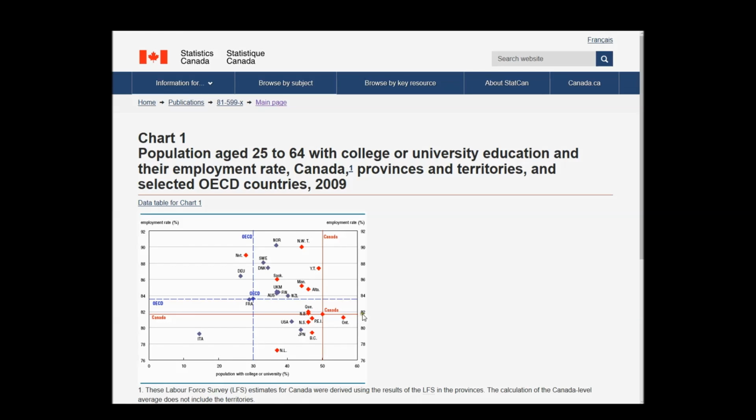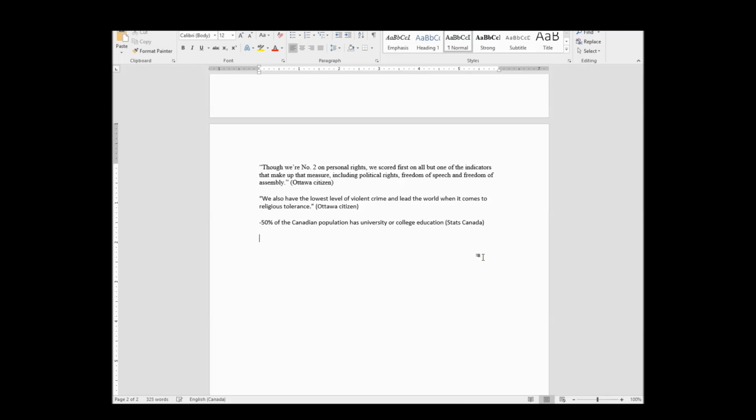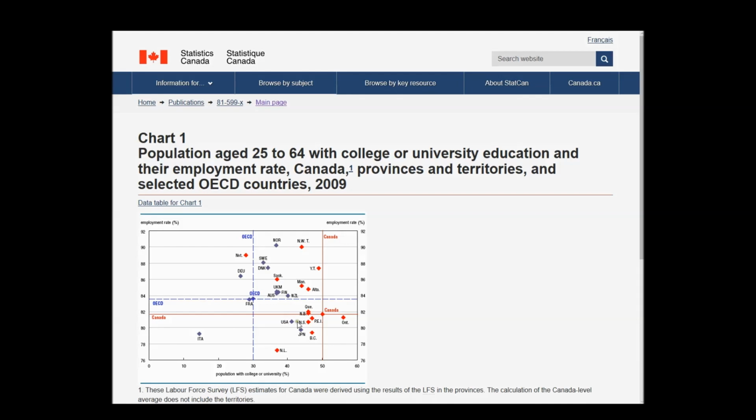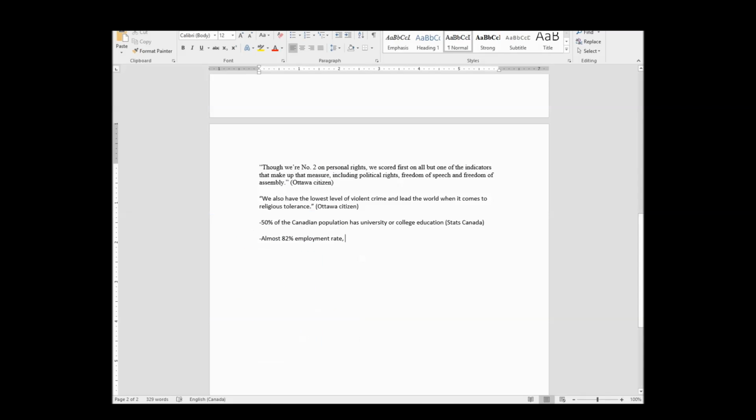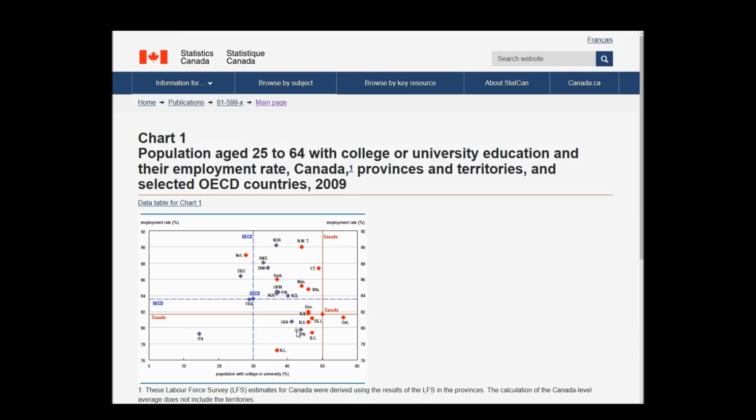So we're going to say that Canada has almost 82%, because I actually can't read this chart. I don't know what to make of this. So let's just say almost 82% employment rate. And then we have to compare it, compared to the USA, which appears to have 81. Like if I follow this along, that's kind of what it looks like, 81. So let's say compared to US at 81%, and then compared to Japan at just shy of 80%.